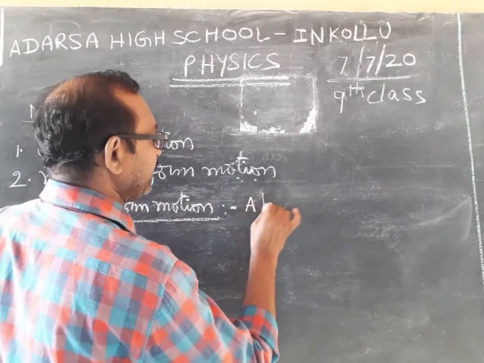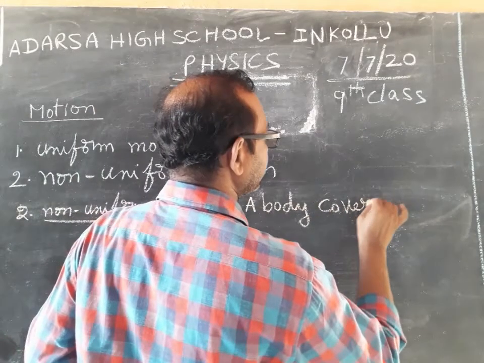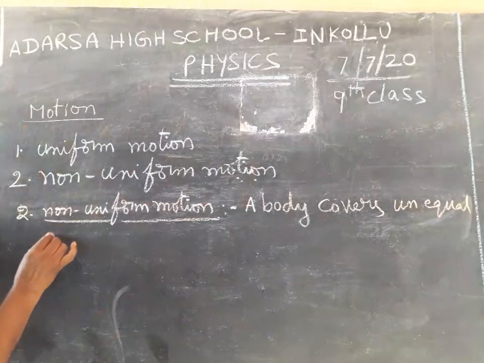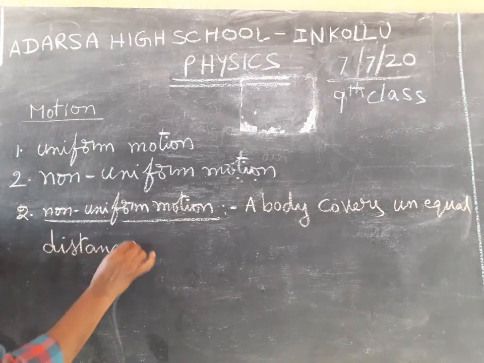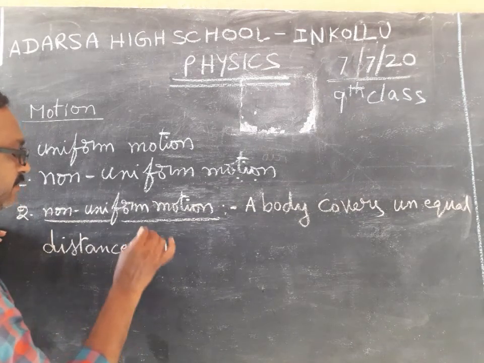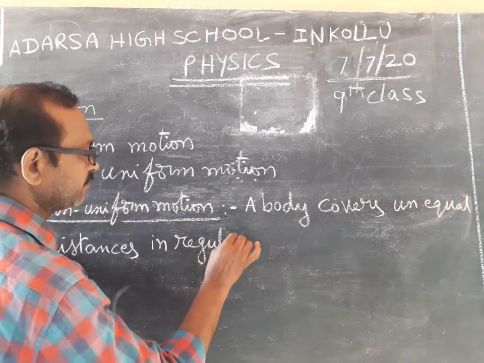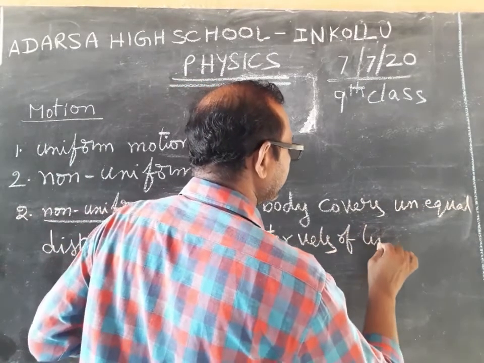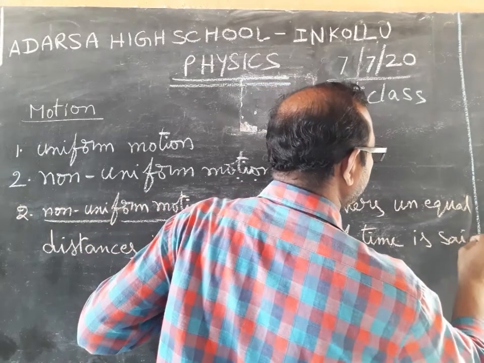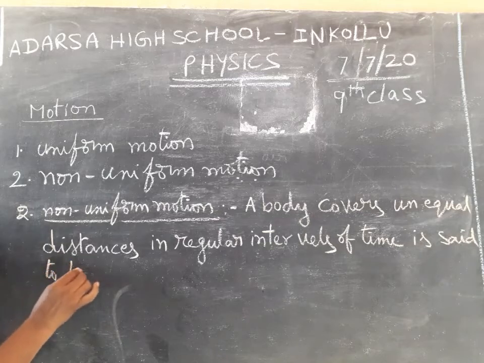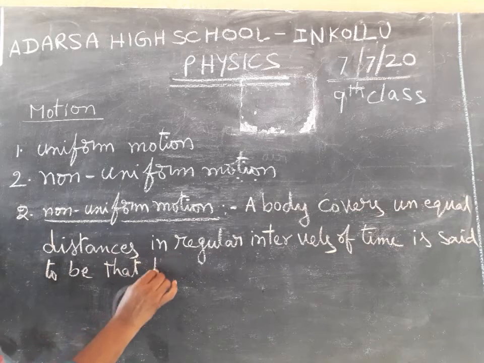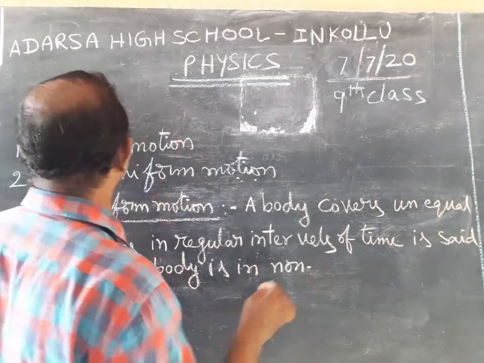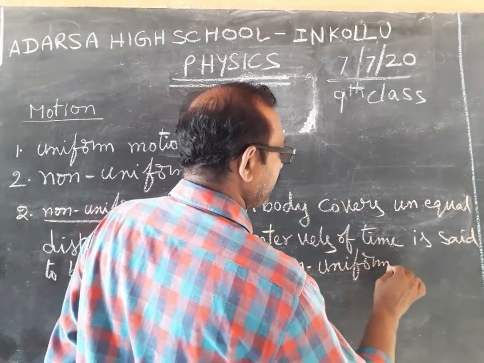Non-uniform motion: a body covers unequal distances in regular intervals of time, and that body is said to be in non-uniform motion.